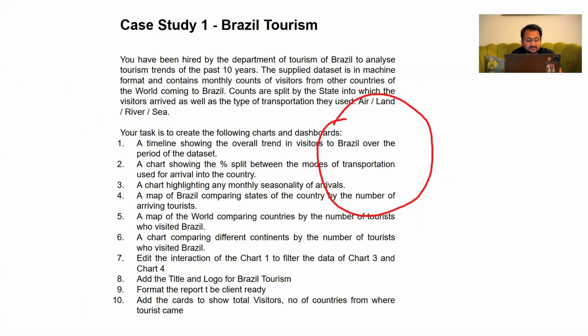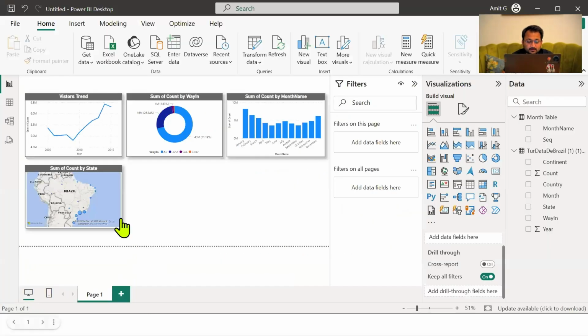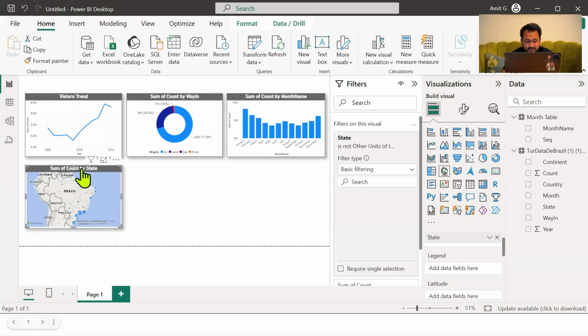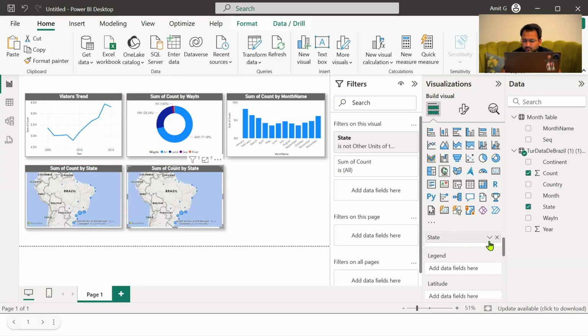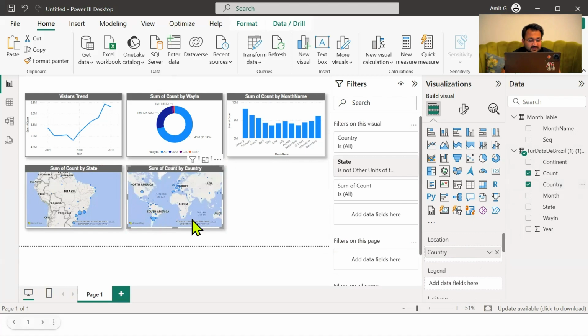The next task is a map of the world comparing the countries by the number of tourists who have visited Brazil. So now we have to make a world map. If I just make a copy of this chart, and I will remove the state, and instead I will bring the country into this, and this map will be sorted. So here we can see the number of countries from where the tourists have visited.